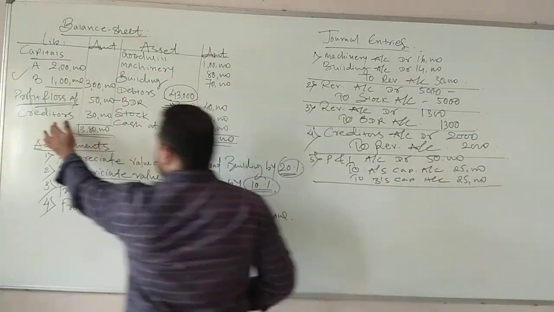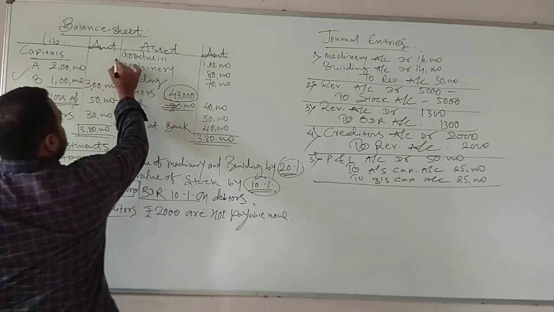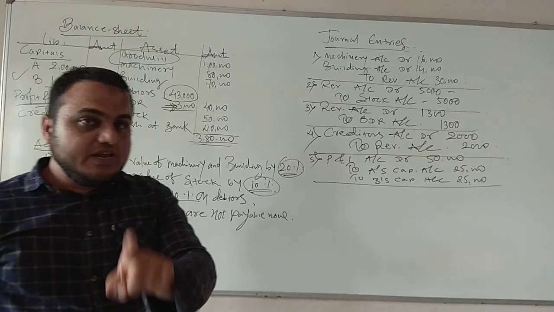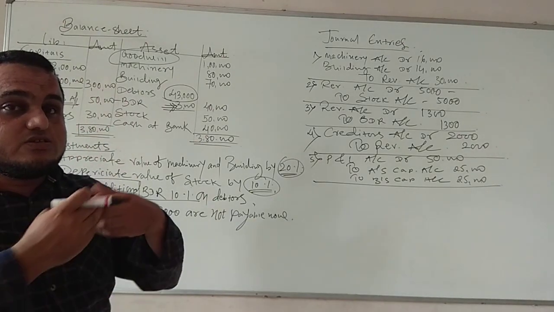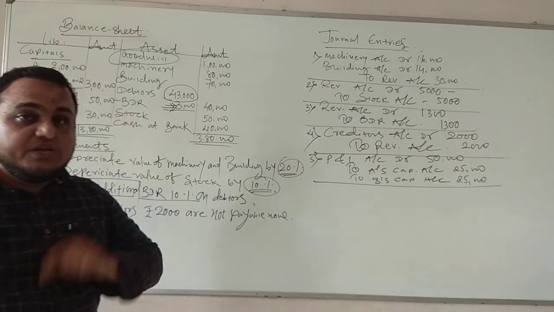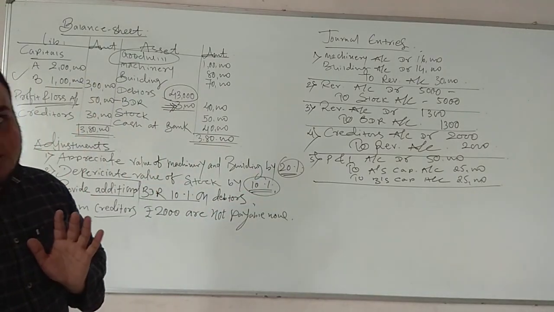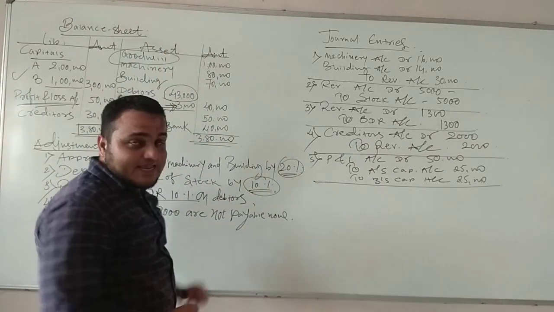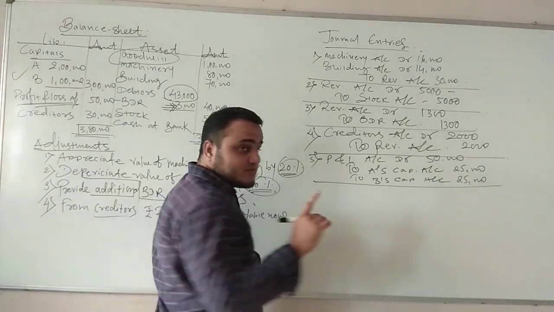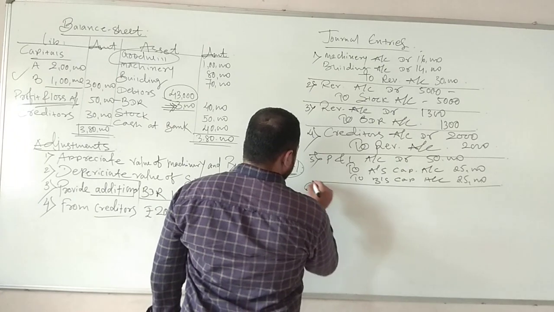Now creditors we have already taken. Now comes goodwill. Students, this is the last year goodwill. When goodwill is given and you are doing a sum of admission or retirement, you should distribute it among the partners. Now goodwill is given on the asset side, it means the debit side, so partners will be debited. All the sums will be like this. So I will write down here number 6.